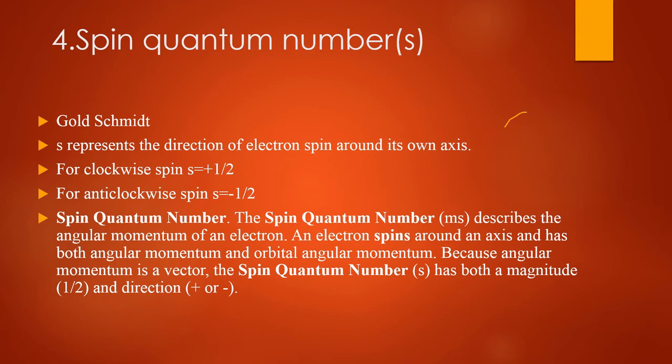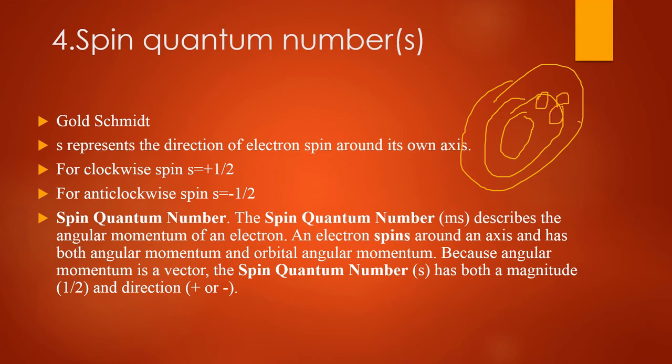Suppose, for an example, here is the nucleus, these are the shells, and each shell is composed of a number of subshells, like S, P, D. The shell is composed of a number of subshells like S, P, D, and the maximum probability of finding an electron is in the orbital.